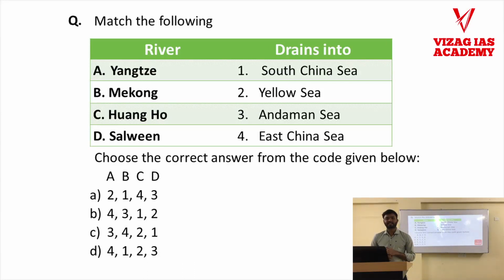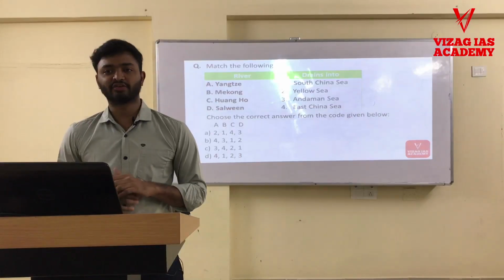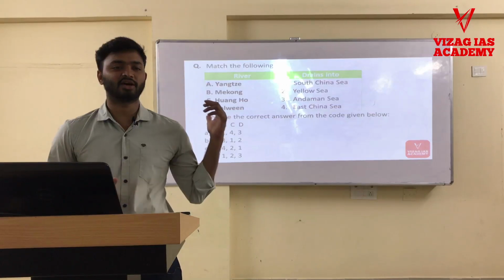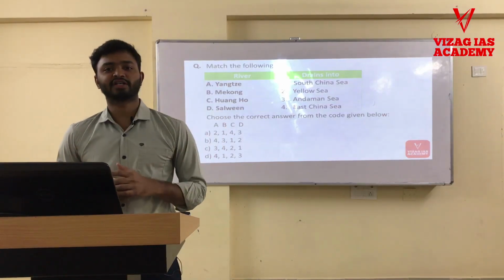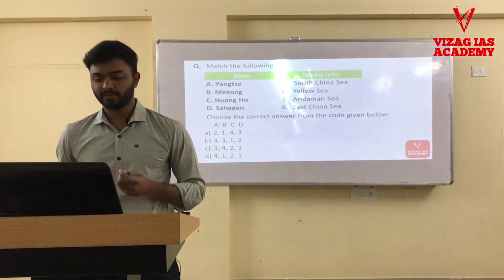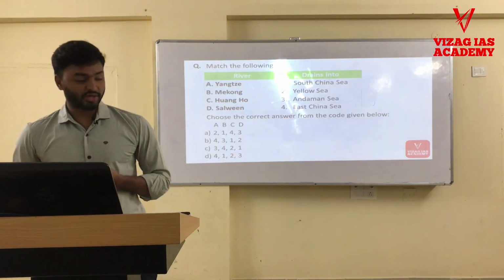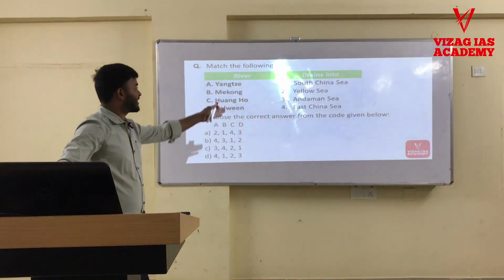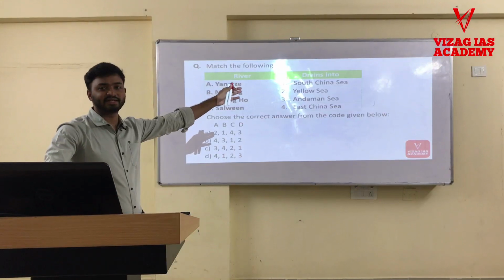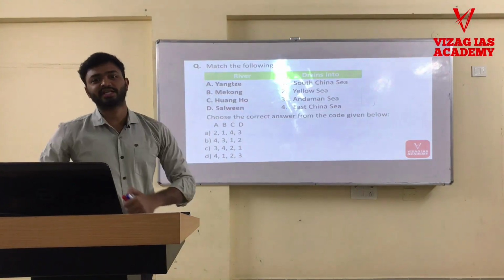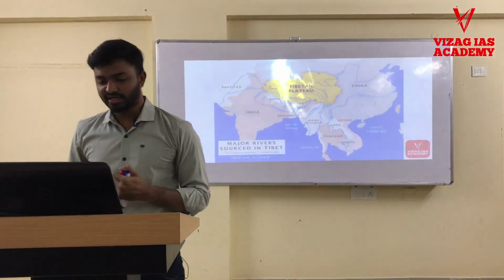Okay, and again next see the next set of rivers. These are rivers from Asia. Okay, particularly all these rivers are having their origin from the Tibetan Plateau. Okay. So again this might be confusing for you. Again we have some very adjacent seas, Yellow Sea, East China Sea, South China Sea, etc. Okay, let us see the map.